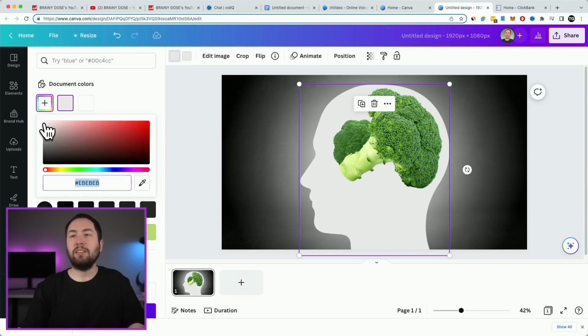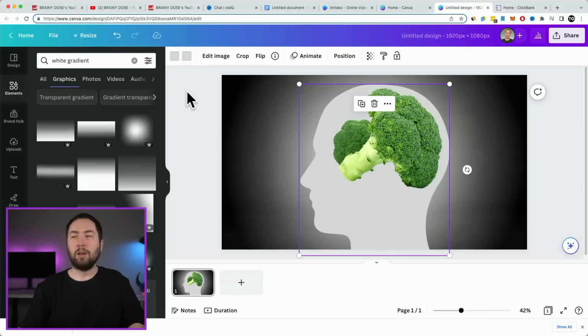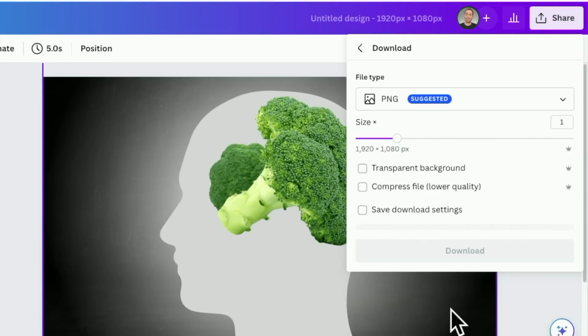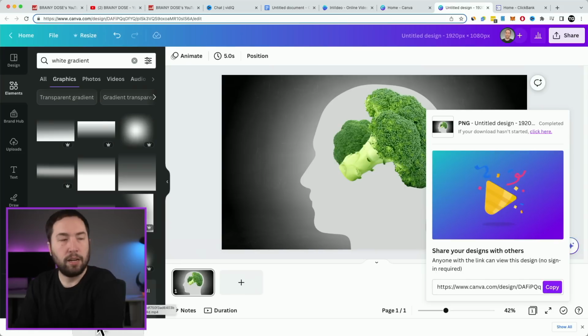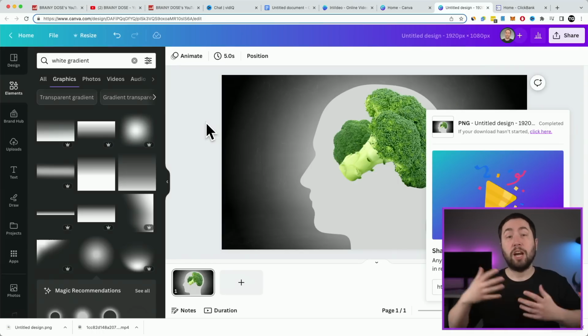So you can make it a little darker gray, just so it stands out a little more, like that. And then go to this one right here, and then just choose that same color. Okay, so there you go. The thumbnail's done. So go to share, download, and then PNG, download. And now, right here, we got our video and our thumbnail. Okay, so now what we want to do is we want to go to YouTube and actually upload the video.